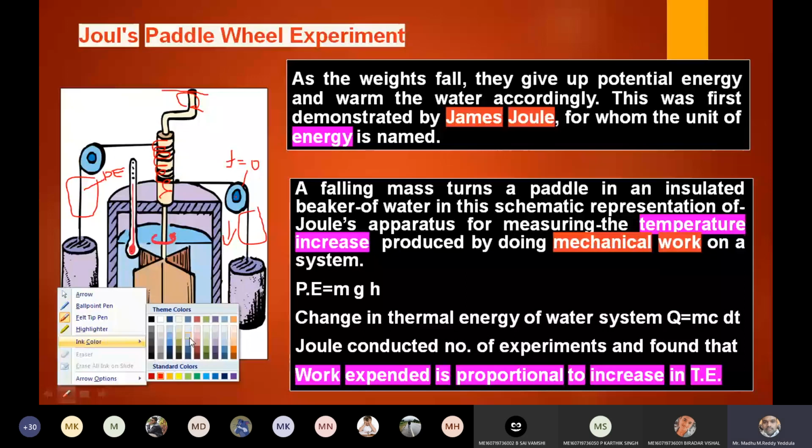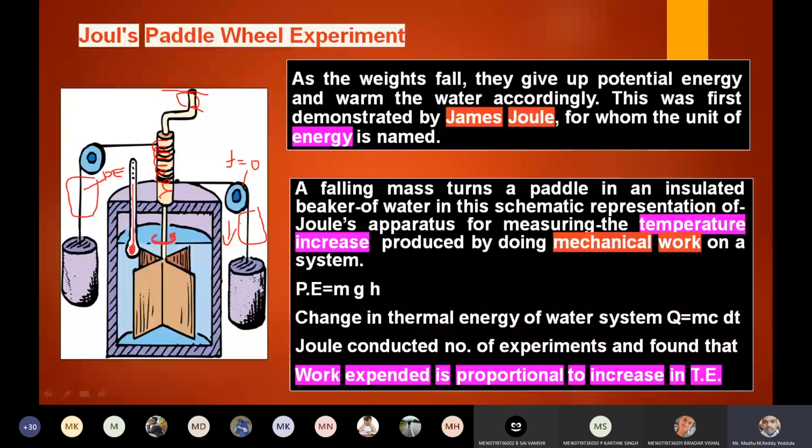Okay, right? So this potential energy is converted into rotational energy. Due to this, the stirrer will rotate within the fluid. As we know, when fluid particles adhere to the stirrer, they will be disturbed. Due to the rotation and the friction, the temperature of the fluid will rise. That can be recorded by using this thermometer, so the rise in temperature can take place.